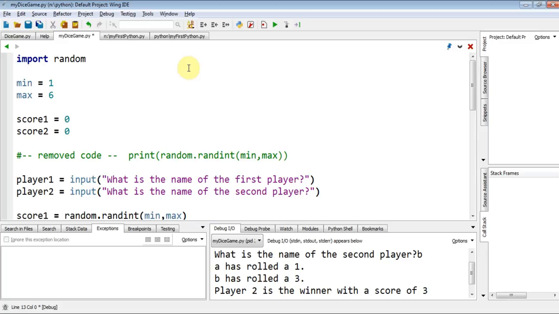Okay, did you work it out for yourself? If you did, then really well done. And well, the answer is quite simple. We've already got a variable, and that variable is max. That's the maximum number of dice you can have.